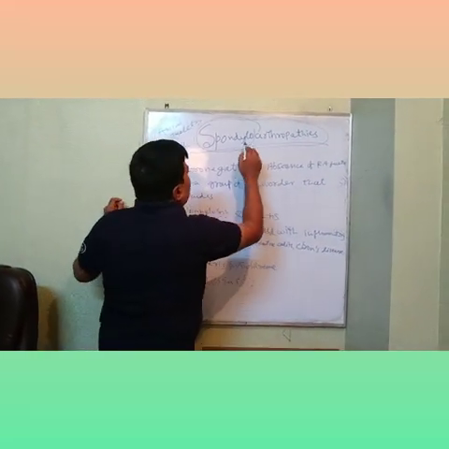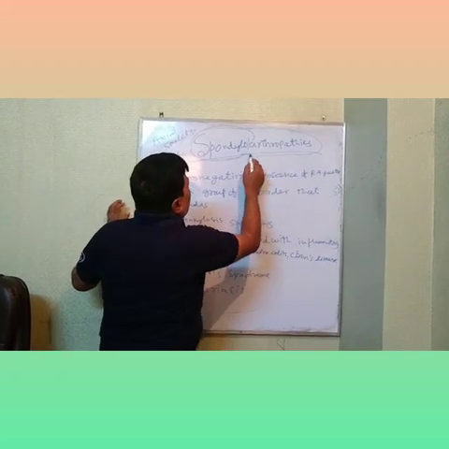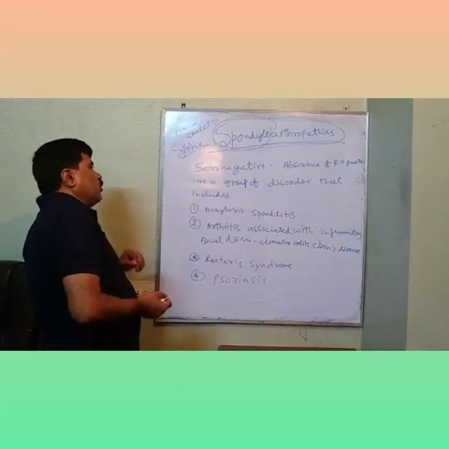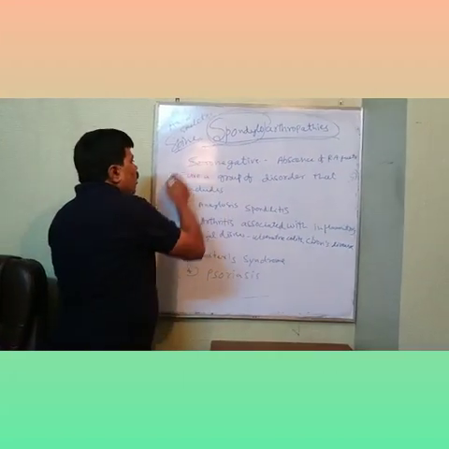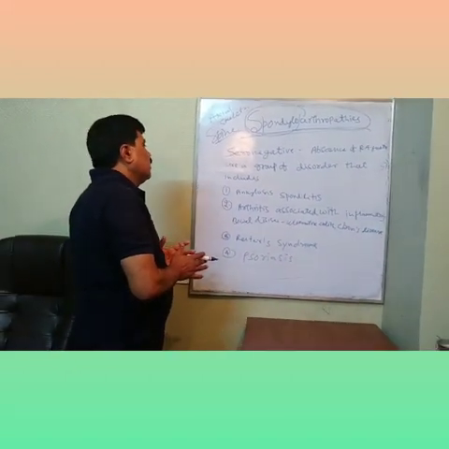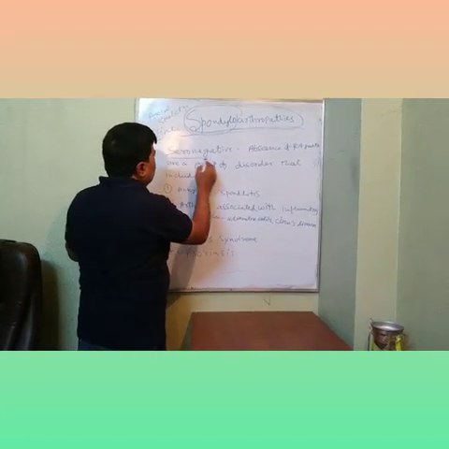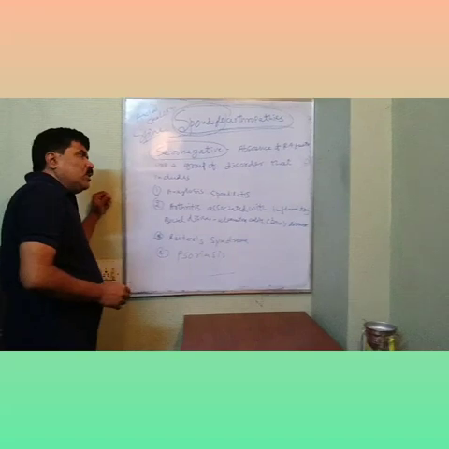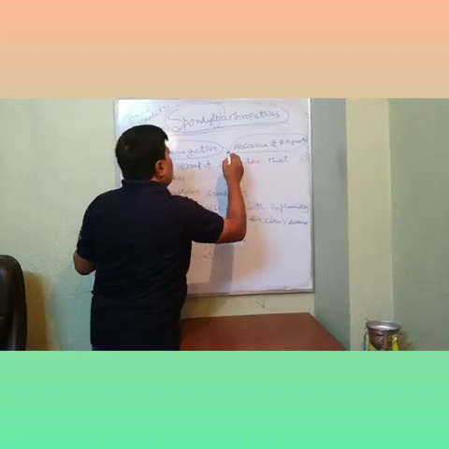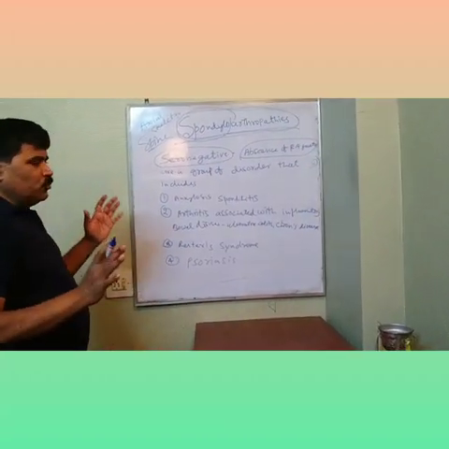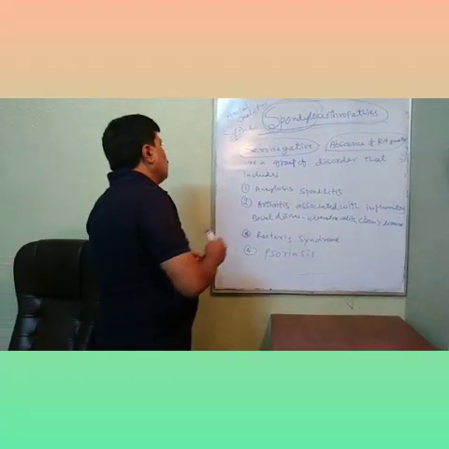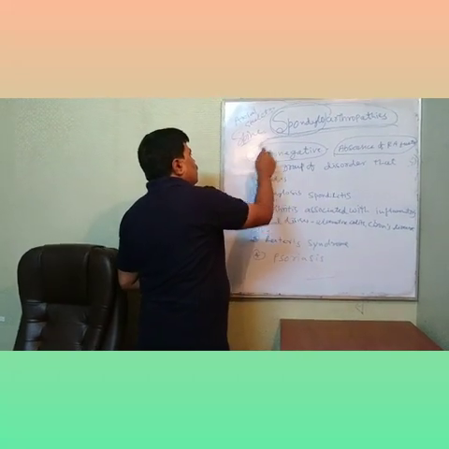Both the axial skeleton as well as the peripheral joints are involved in this case. This is called spondyloarthropathy. These spondyloarthropathies are a group of disorders. Basically, they are seronegative. What do you mean by seronegative? Absence of rheumatoid arthritis factor, the RA factor. So spondyloarthropathy is usually a seronegative arthritis.